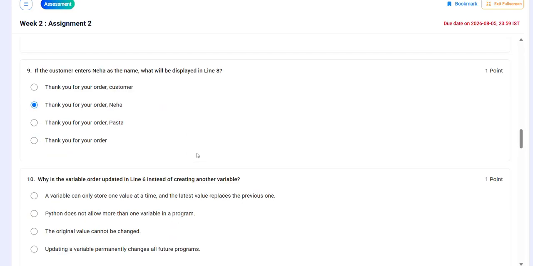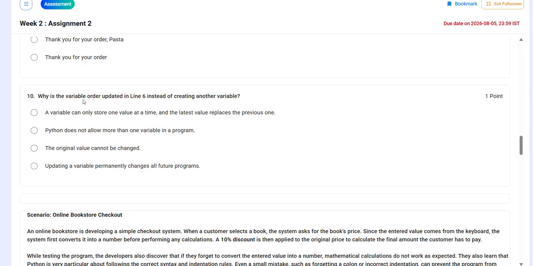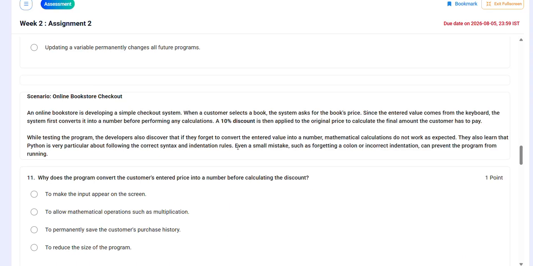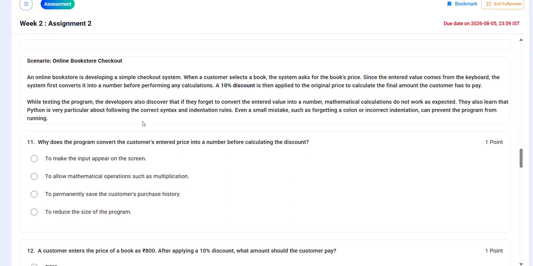The second option is correct. Why is the variable order updated in line 6 instead of creating another variable? So the answer is, a variable can only store one value at a time and the latest value replaces the previous one. It means option A is correct. Then scenario three, online bookstore checkout. You can read this on your own.